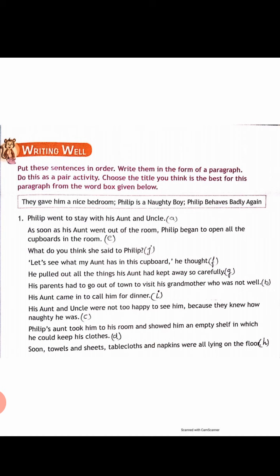You can see the box. Okay, there are 3 words given below. So firstly you have to make this paragraph meaningful, then you decide which title should suit this paragraph. Okay, so as you can see in this paragraph, I have already noted the numbers accordingly. So firstly I just want you to read it carefully and find out if it is meaningful or not. Then after that choose the suitable title.